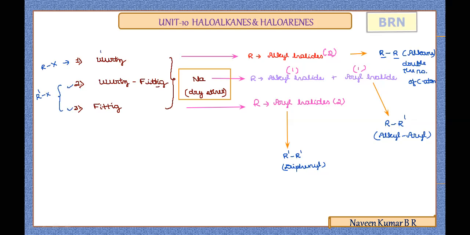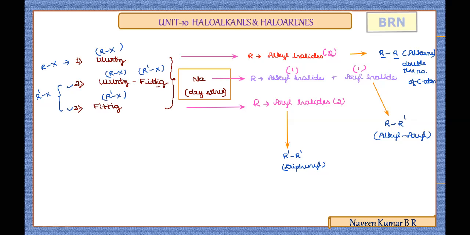So you can remember Wurtz reaction between two alkyl halides, in the Wurtz-Fittig reaction between the alkyl halide and the aryl halide, and in the Fittig reaction, between two aryl halides. So if you remember this clearly, then you will not have any confusion. Try to practice with a general equation and an example-based equation, along with this key summary information. So with this, we completed all the chemical properties of the haloarenes.